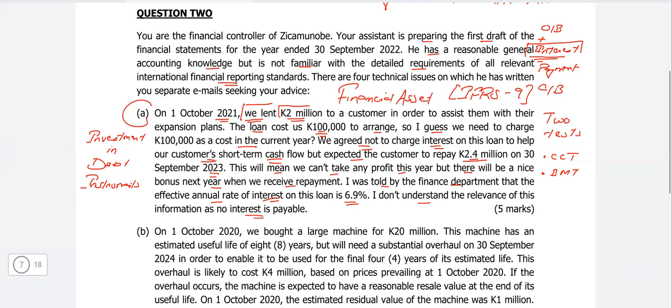So this was a very easy question right from the start. We lent, so it became clear that this is a financial asset as per IFRS 9. And you know that this is a loan and the interest, there is nothing other than that. So this is amortized cost treatment. So you will write, we have given the loan of the K 2 million to a customer. This represents a financial asset as per IFRS 9 Financial Instruments.